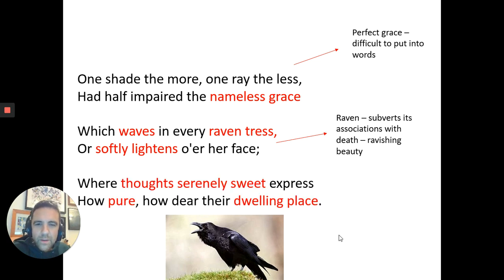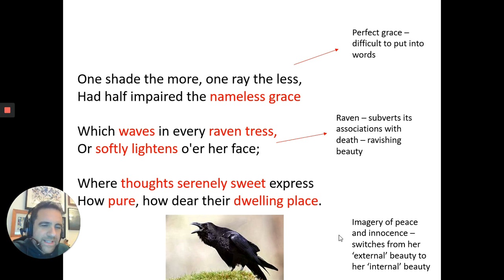So, in her mind, thoughts serenely sweet. Again, very peaceful, sweet. So obviously these are really good thoughts. She's pure. She's religiously innocent. How dear their dwelling place. So a dwelling is somewhere you live. So he's suggesting the idea that this purity, this sweetness, this serenity lives within her mind. So we've got this imagery of peace and innocence.